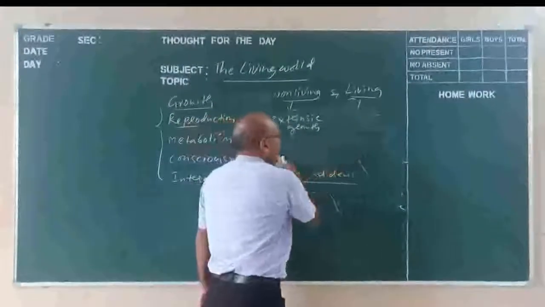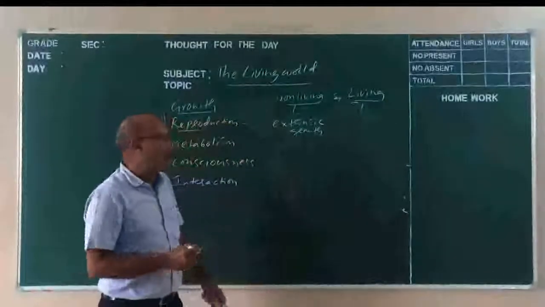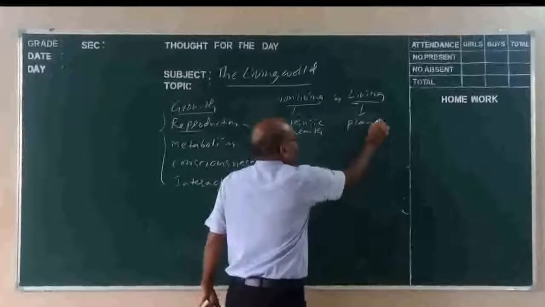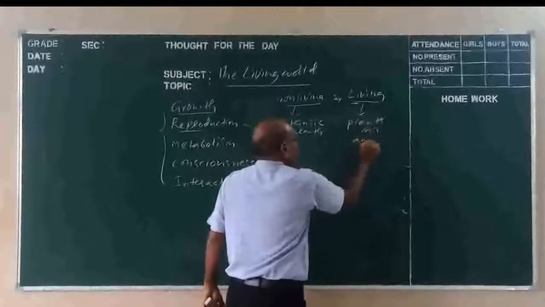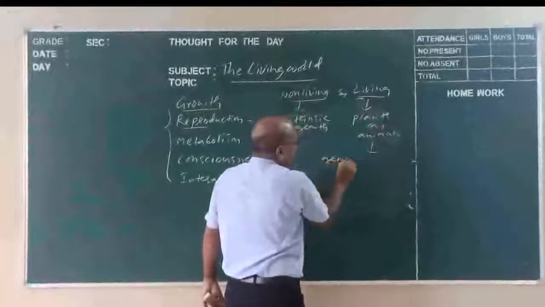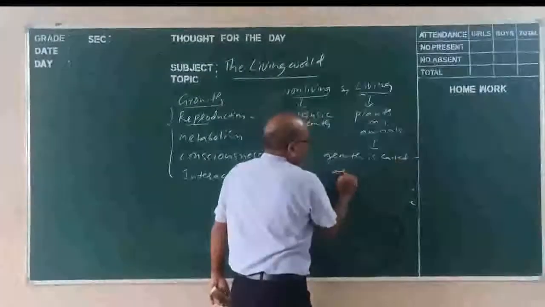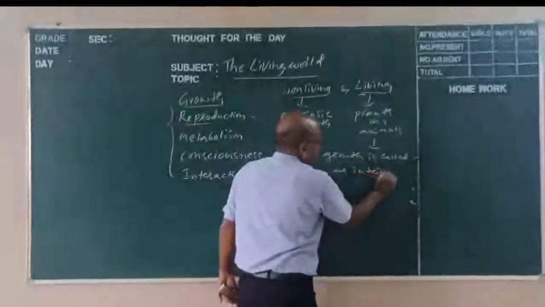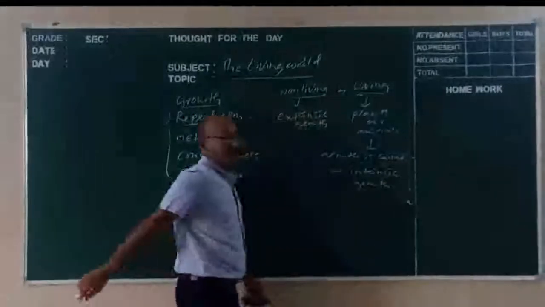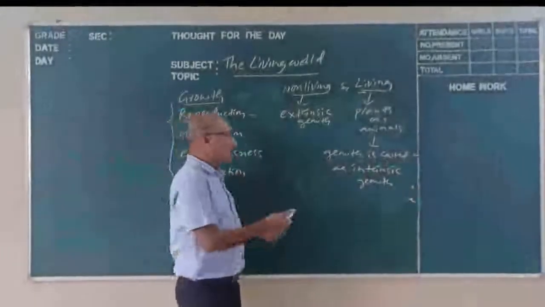And in the case of living organisms, it may be plants or animals, the growth is called intrinsic growth. The growth takes place from inside. How is the growth occurring?